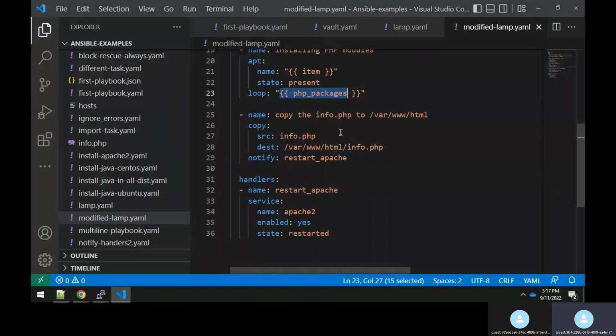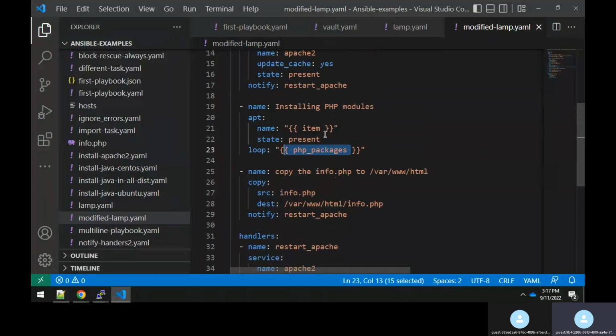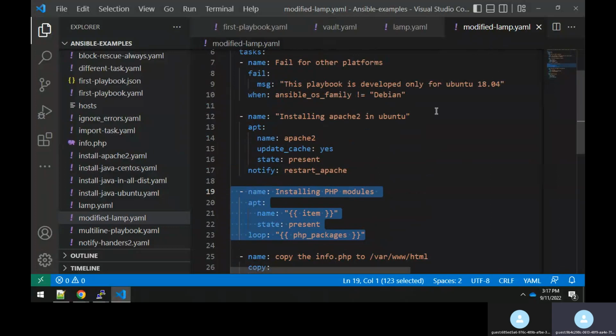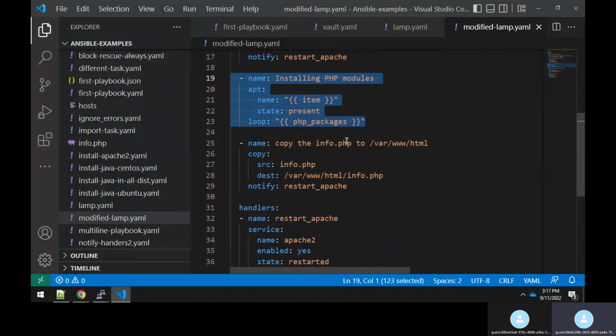Or some other team might say, Rajesh, I don't need this PHP package at all. I don't want to install it. I don't want to install any other PHP. I want only Apache to be installed. That's all. No other thing. But still, this playbook file will be used by that team also, where they don't need it. Or they might say that I don't need the PHP package at all, I want to install some other packages.